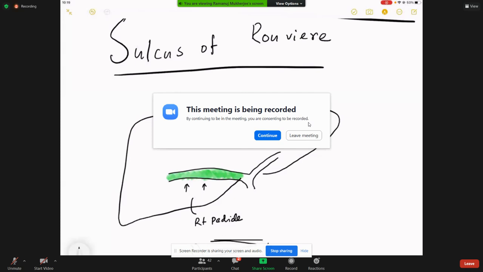On the deeper aspect, it will contain pedicle number 7 and pedicle number 8. So, if you are thinking about doing a liver resection and you want to find which sector is what, this is the time to do your surgery. You have to attack in this plane.